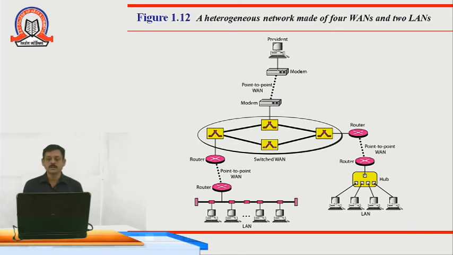So this is an example of a heterogeneous network. Then the LANs are connected with each other through WAN routers, which are connected to the point-to-point network. Then we have switched LAN and the modem, and finally the different systems can connect with each other.